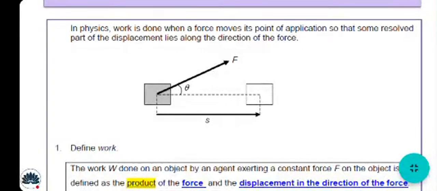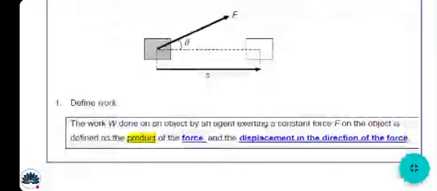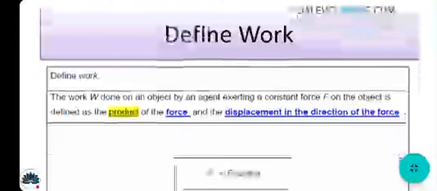But in this case, can you just determine it easily? You are required to focus on resolving vectors. So in this case, you are required to resolve the vectors. We have already defined work: it is the product of force and displacement within the direction of force. Within the direction of force is a very important phrase for you. So here's the formula: W is equal to Fs cos theta.